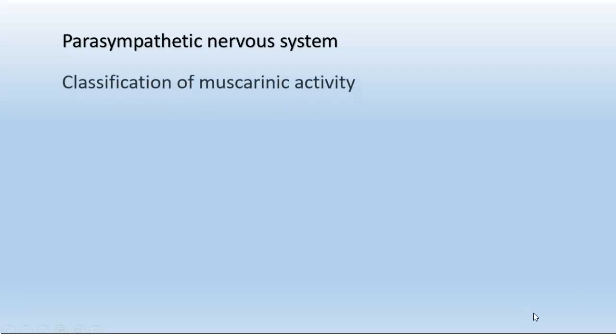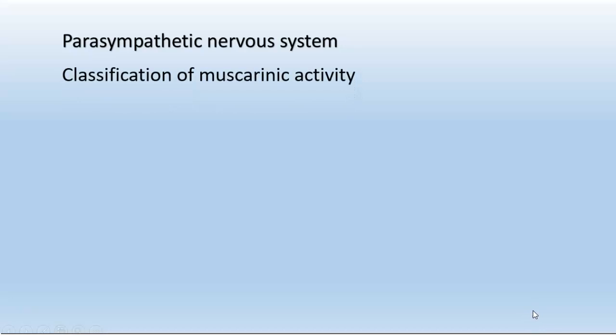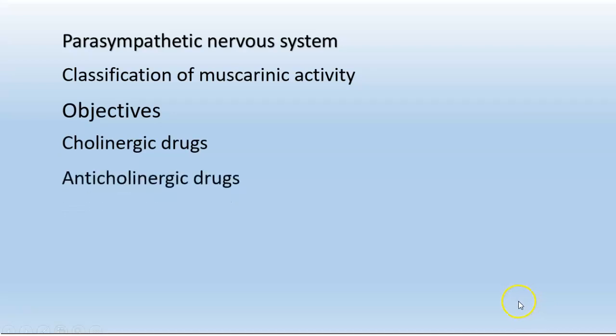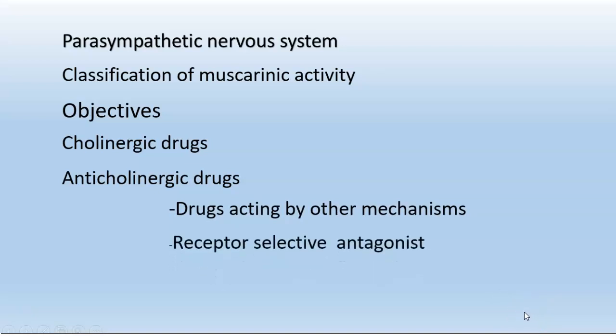Classification of muscarinic activity, objectives: cholinergic drugs, anticholinergic drugs, drugs acting by other mechanisms, receptor selective antagonist, non-selective antagonist. Now let me discuss muscarinic activity.